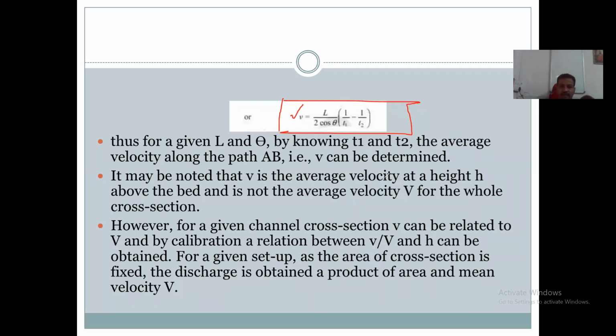So small v is the average velocity at a height h above the bed. So this velocity is not the average velocity for the whole of the cross section. For a particular section at a height h above the bed, it can be determined using this formula.